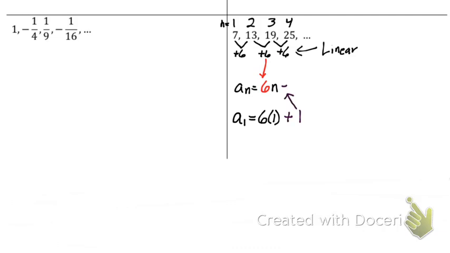Plug that in here. We're supposed to equal 7, and it does now, so we just add 1, and that is our equation, 6n plus 1. Now I'm just going to check one of them. My third term is supposed to be 19, so if I replace this n with 3, 6 times 3 is 18, plus 1 gives me 19. It works out, and it'll work out for all of them.